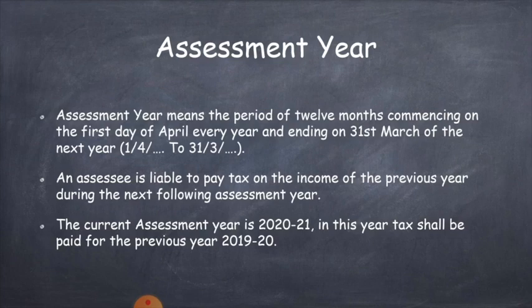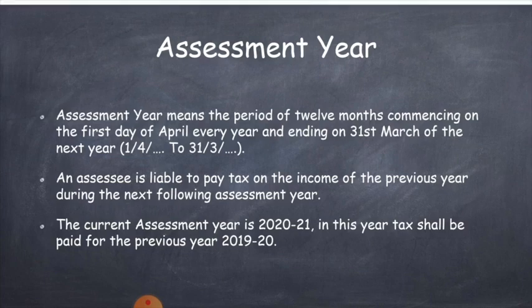So, assessment year is the period of 12 months commencing from the first day of April and ending on 31st March of the next year, and here an assessee is liable to pay the tax not for that assessment year but on the previous year's income in this current assessment year. The current assessment year is 2020-21. In this year, they have to pay tax on the income earned in the previous year, that is income earned in the year 2019-20.